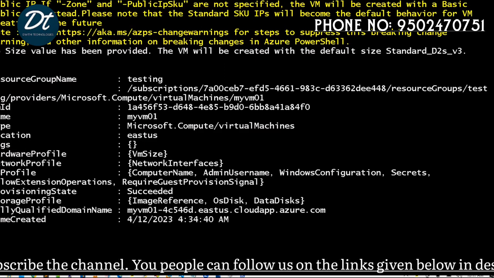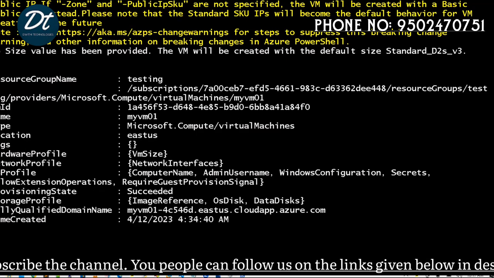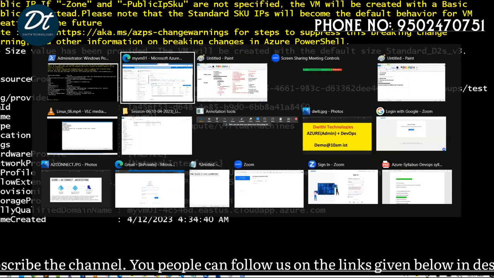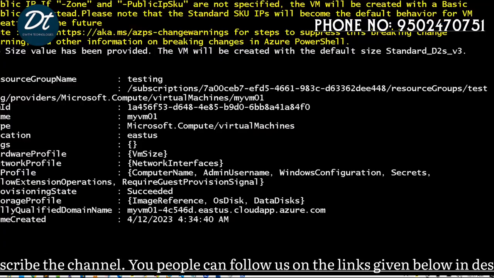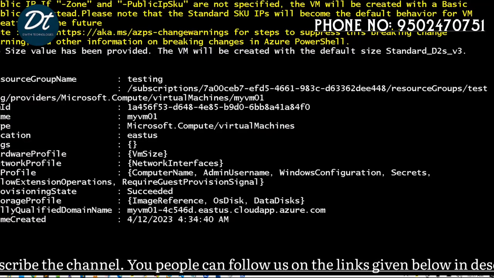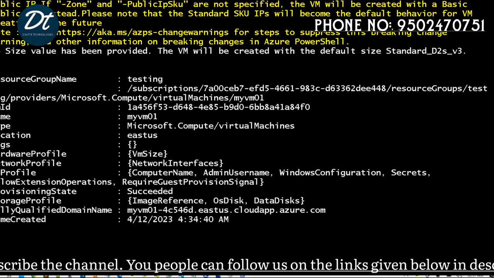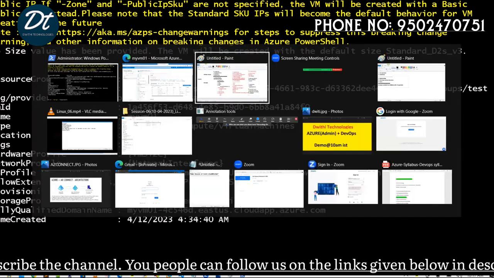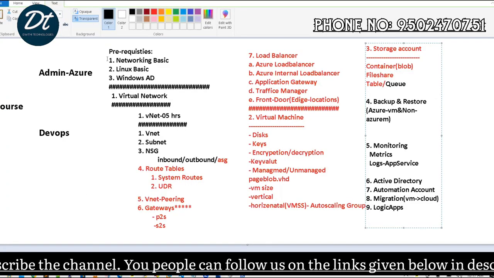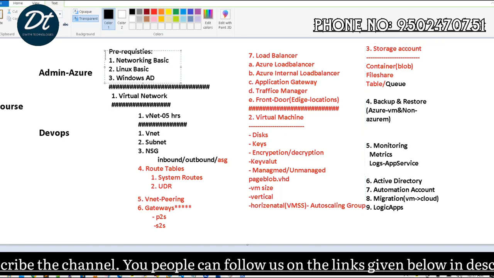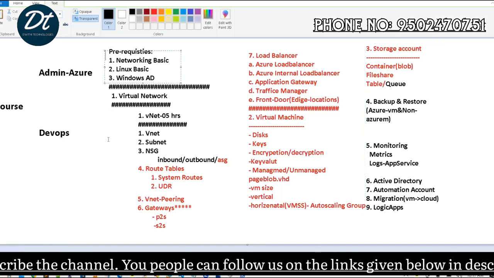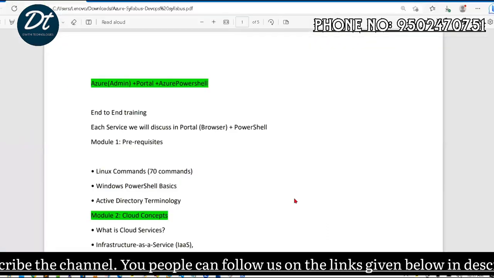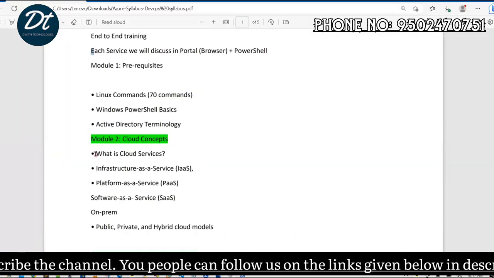Here you will get two types of subject. One is the portal. Portal means in the browser, sir. At the same time, we will discuss the same thing with PowerShell. This PowerShell basic knowledge we will cover in the third category, where we have the basic prerequisites only.